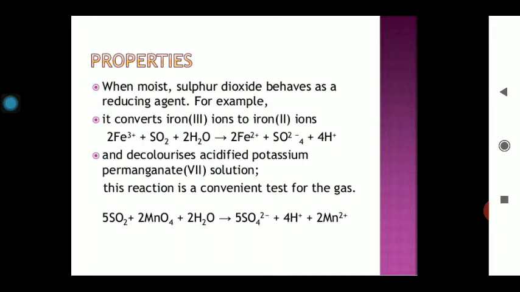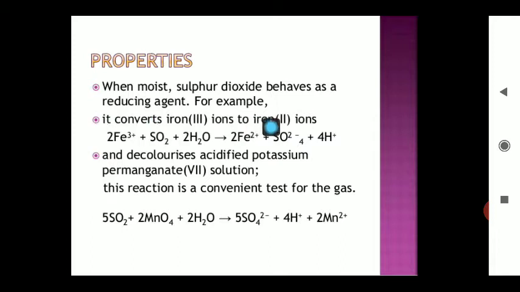Now a few more properties. When moist sulfur dioxide comes in contact with another compound, that time it will act as a reducing agent. For example, it converts the ferric ion to the ferrous ion. For example, ferric ion from any compound, sulfur dioxide, aqueous medium, moist condition needed, then they will form this ferrous and this SO2 along with the liberation of the H positive.